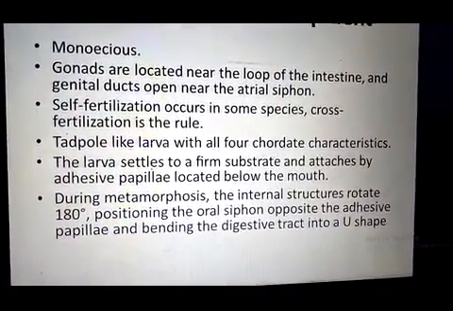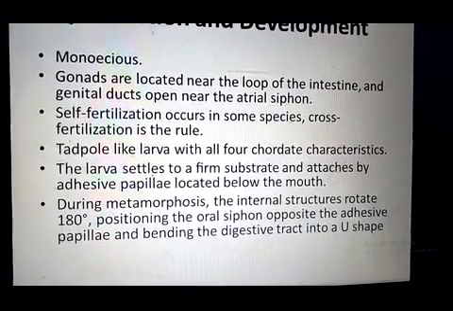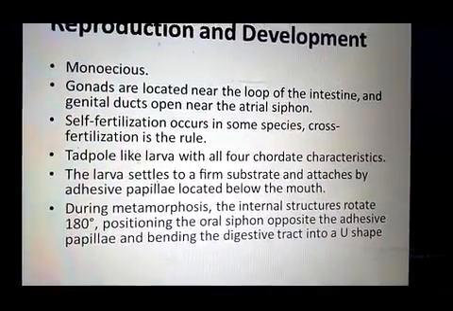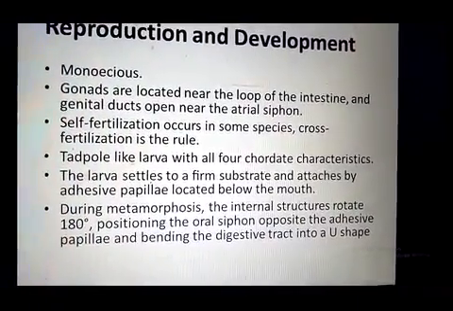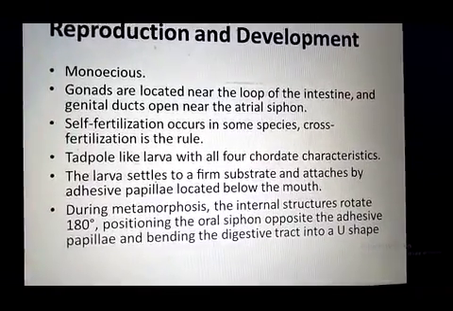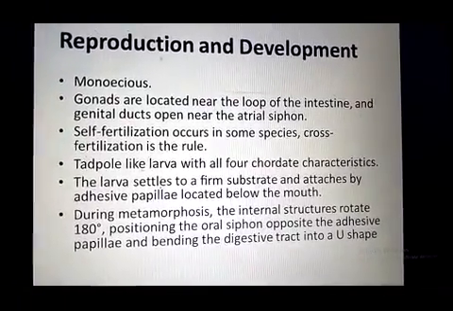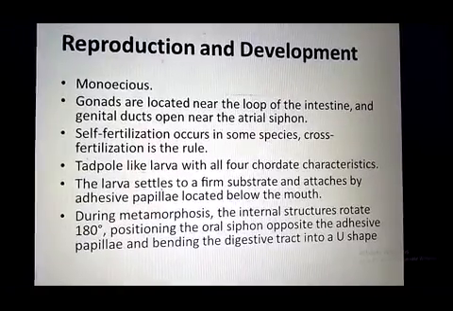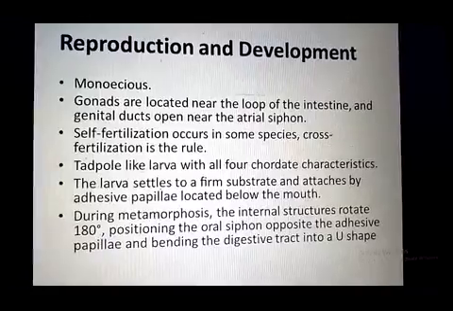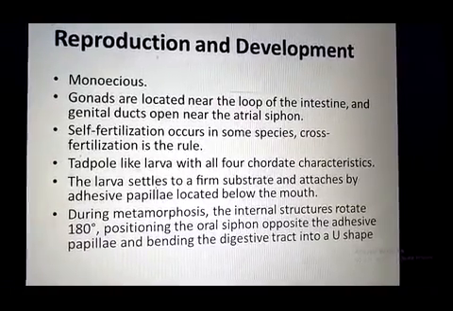Then this tadpole-like larva attaches with the substratum from the ventral side below the mouth. Adhesive papillae are present. With the help of these adhesive papillae, the tadpole-like larva attaches with the substratum, and during